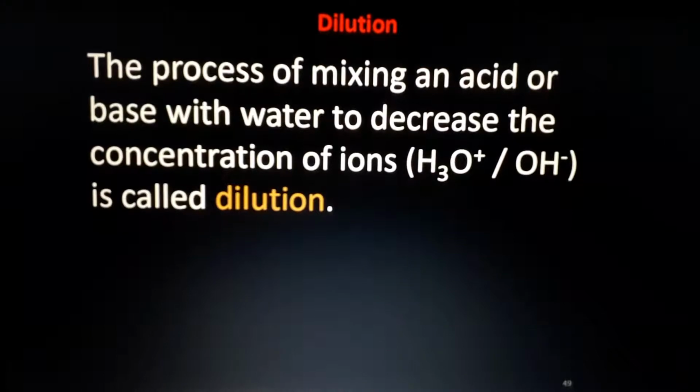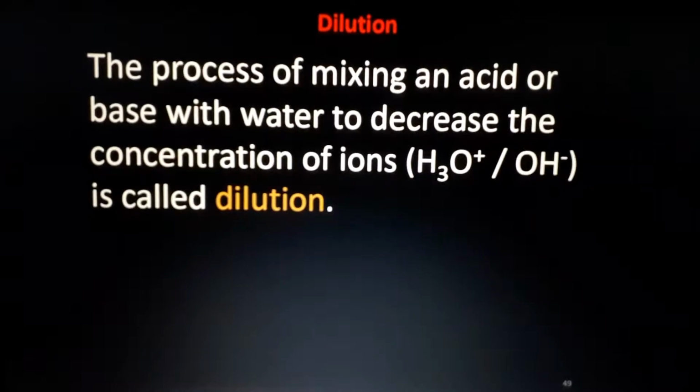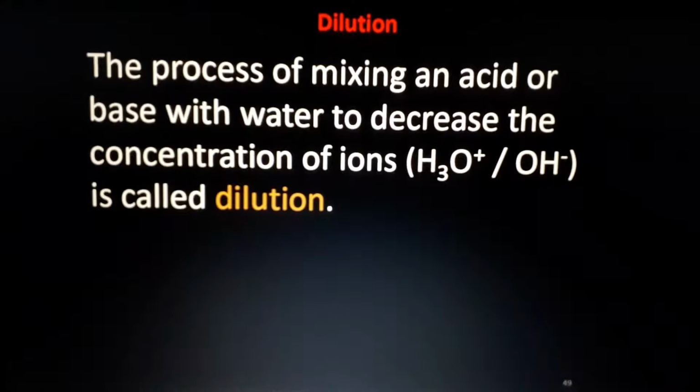The number of H plus ions and OH minus ions indicates whether the acid or base is strong or weak. A strong acid has a lot of H3O plus or H plus ions, and a strong base has a lot of OH minus ions. So the process of mixing an acid with water to reduce the H plus ions or OH minus ions is called dilution.